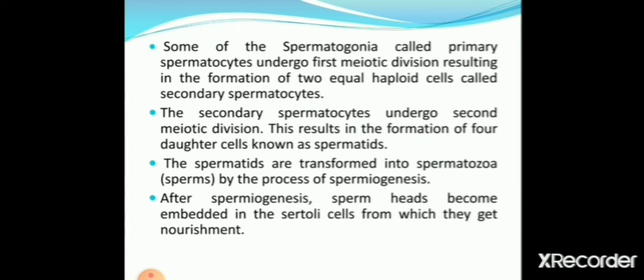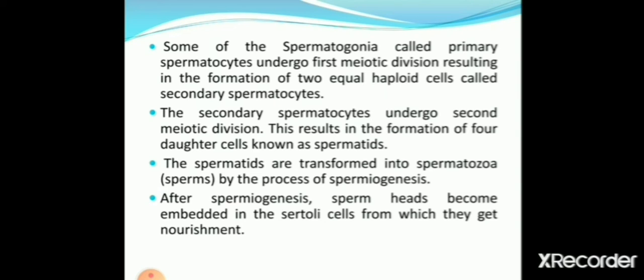The secondary spermatocyte undergoes second meiotic division. This results in formation of four daughter cells known as spermatids. The spermatids are transformed into spermatozoa by the process of spermiogenesis.